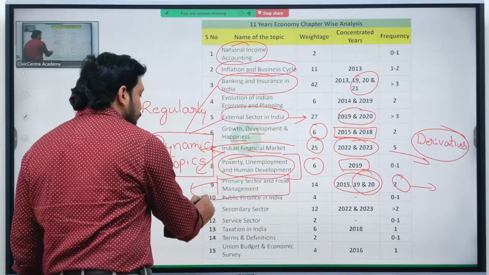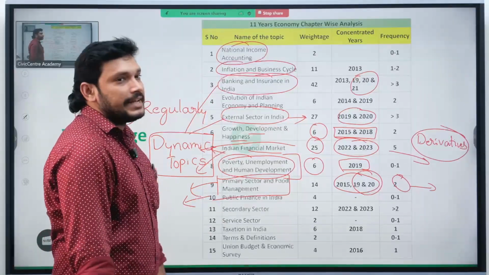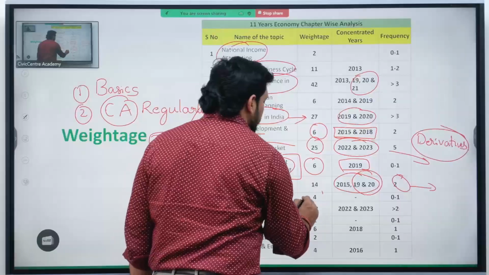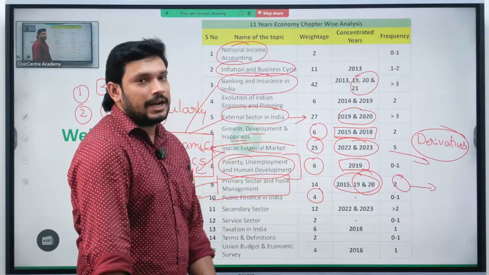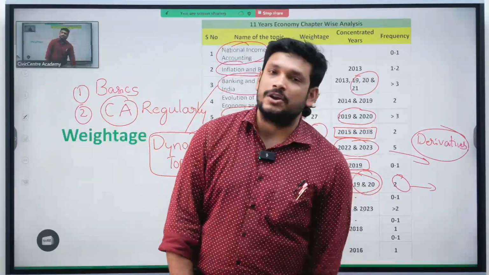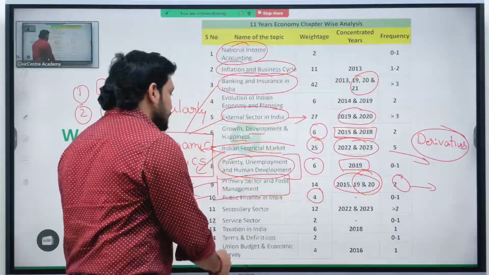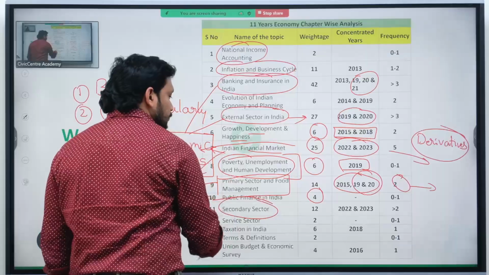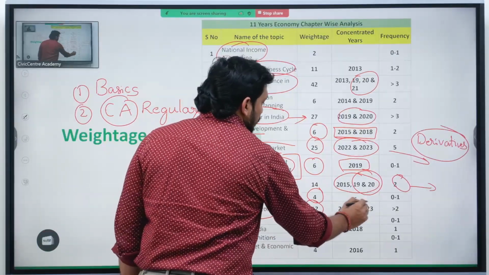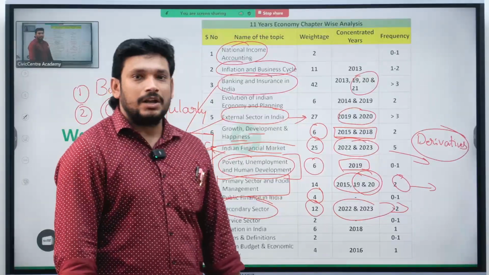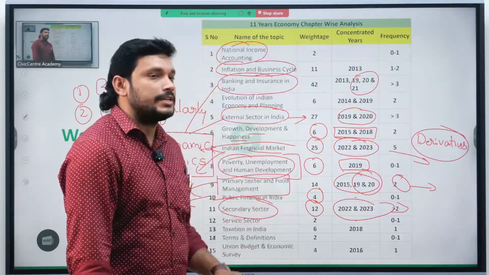Now, public finance in India. They are not at all asking these days. They have asked only 4 questions in the last 13 years, and that too regarding capital expenditure or capital reserves. Only the basic definitions they are asking. Next comes the secondary sector. 12 questions they have asked, and recently they are concentrating more. In the secondary sector, they are concentrating more. They are concentrating on the stock exchange more.